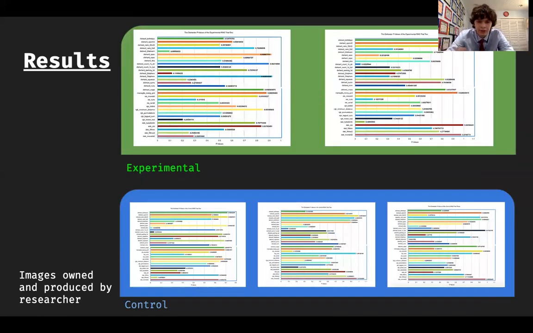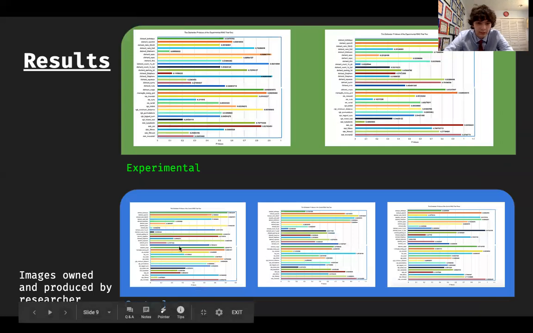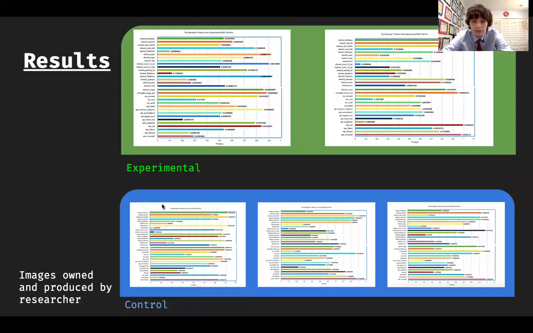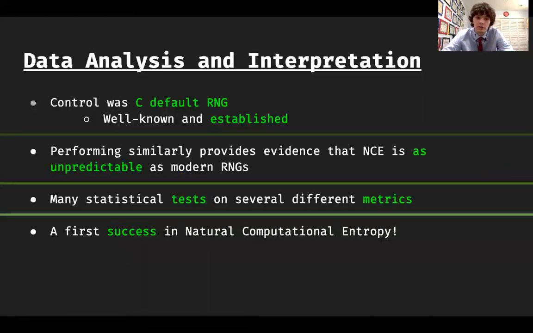They're a little hard to see, but the gist to get from this is that they're all relatively in the middle. They all average to be about the middle. This is the control. This is the experimental. They perform similarly. They look similar. That brings us to our conclusions.